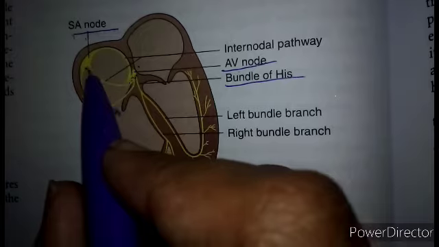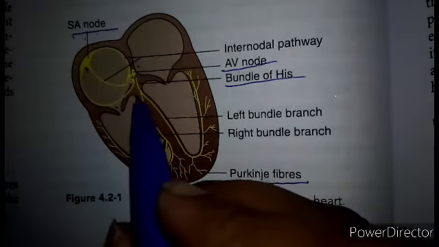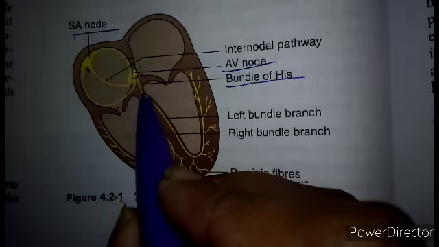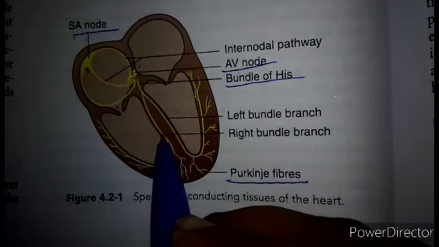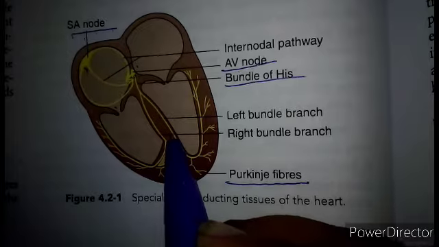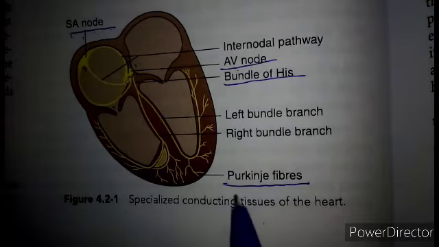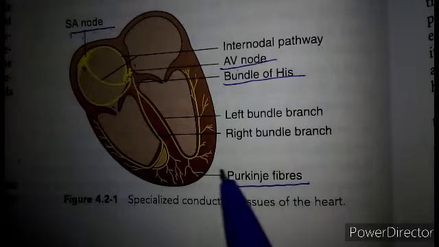They are internodal pathway, and this atrioventricular node gives rise to the bundle of His, which divides into the right and left bundle branch, and they give rise to the minute fibers called Purkinje fibers.